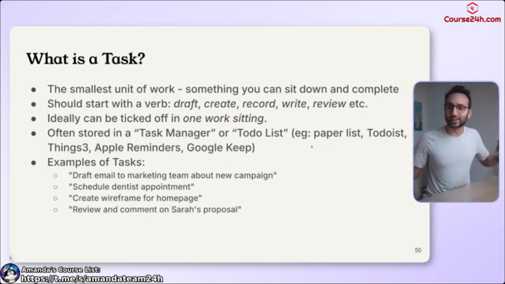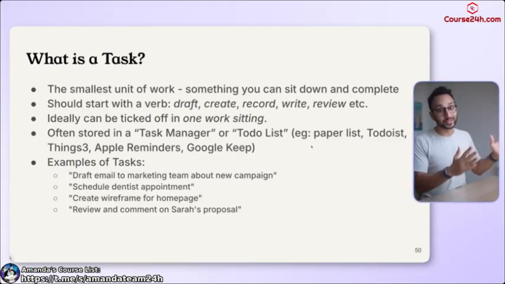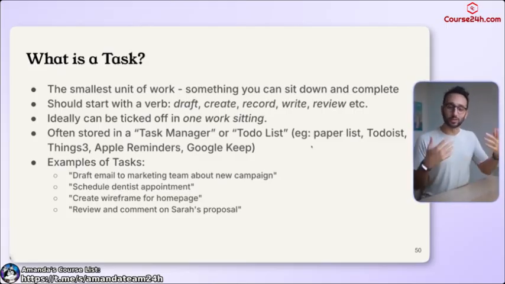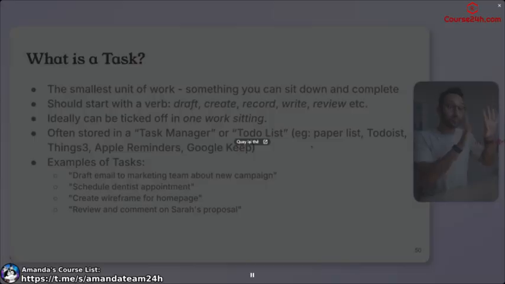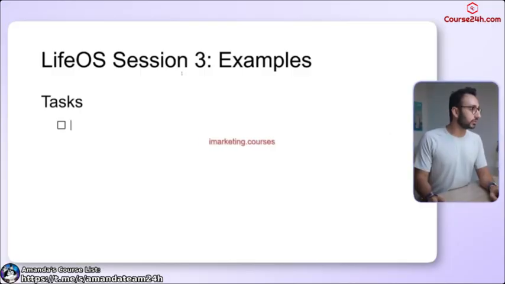We're starting really, really basic here. You guys are all familiar with this. Even if you don't have a system for tasks, you can hopefully appreciate that this is what a task is, right? Given that we're trying to build an operating system, a productivity system for our work and for our life, we need to start with the fundamental atomic unit of work, which is a task. And I'm going to do a little Google Doc as an example.